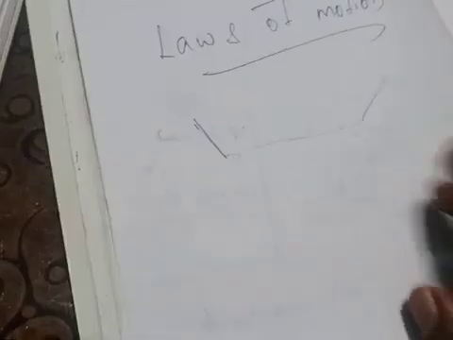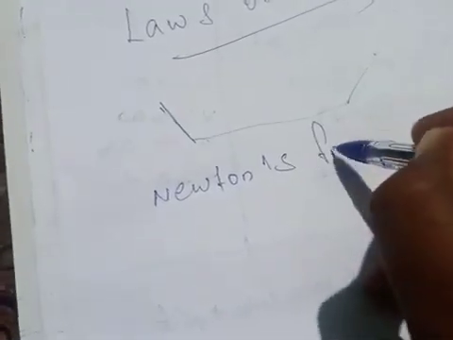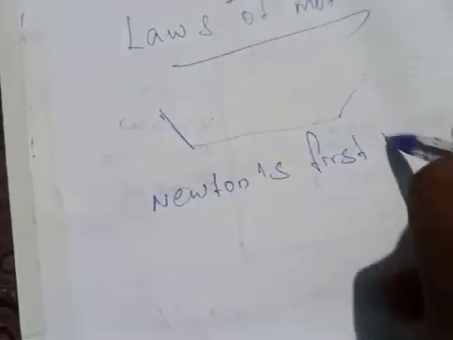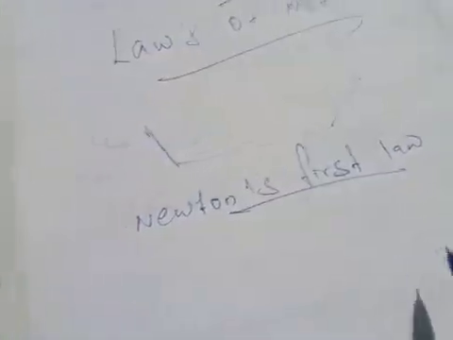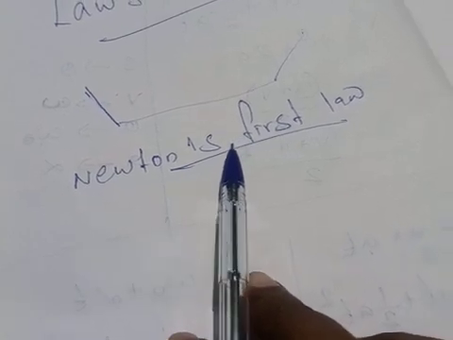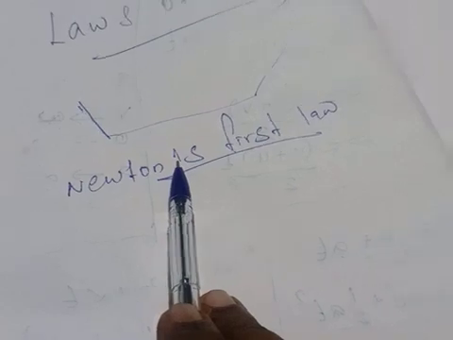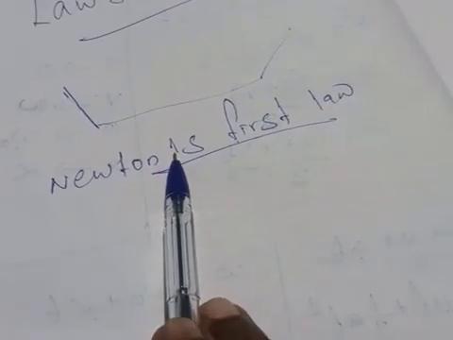And he said one more thing about this. We know the concept of inertia. So Newton's first law, a very important 2-mark law. What is this law? Every object continues to be in the state of rest or uniform motion unless there is an external force acting on it.